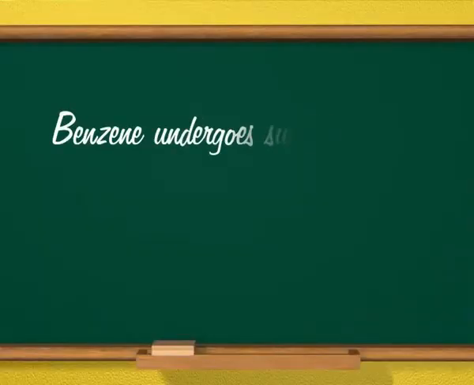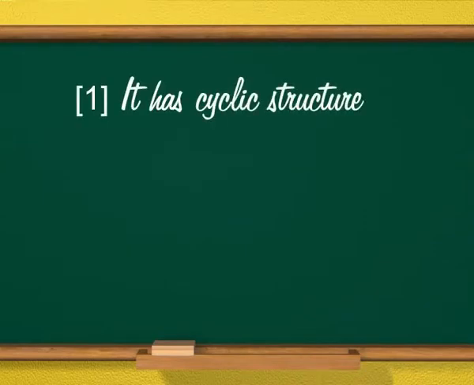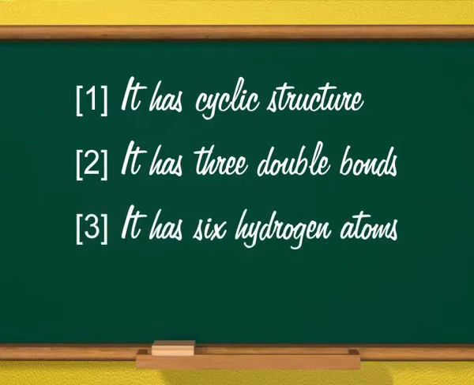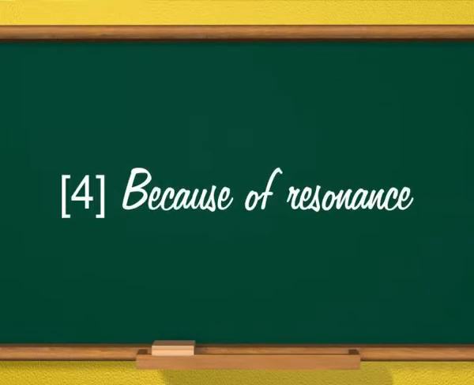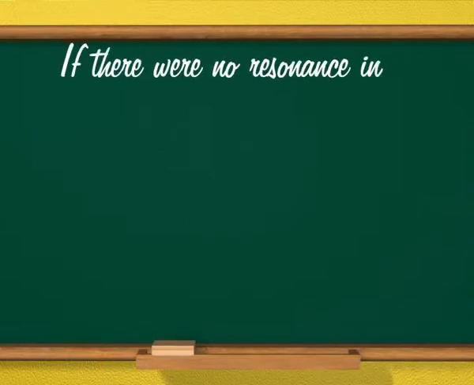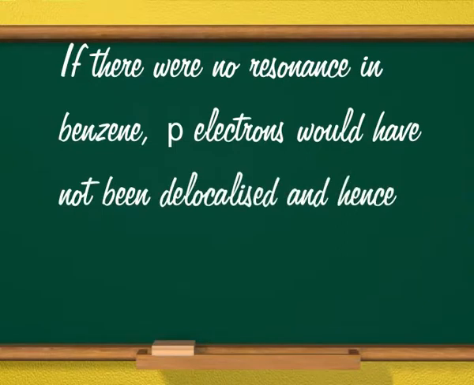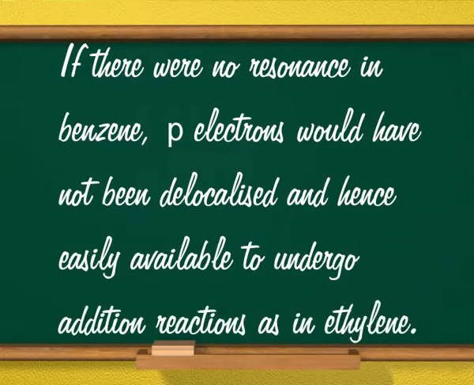My question for you is, benzene undergoes substitution reaction more easily than addition because it has cyclic structure, it has 3 double bonds, it has 6 hydrogen atoms, because of resonance. And the correct answer is because of resonance. If there were no resonance in benzene, pi electrons would have not been delocalized and hence easily available to undergo addition reactions as in ethylene.